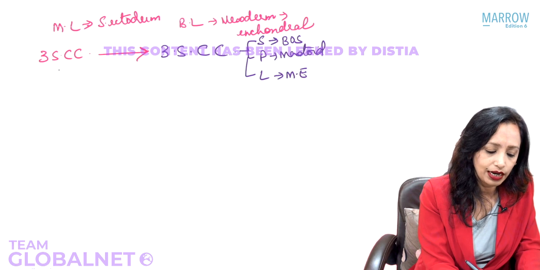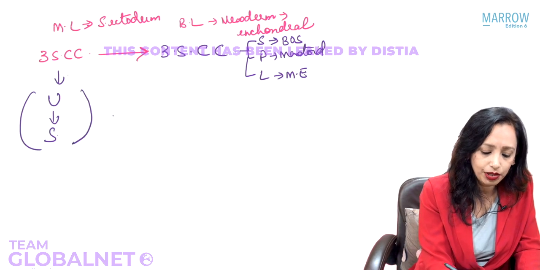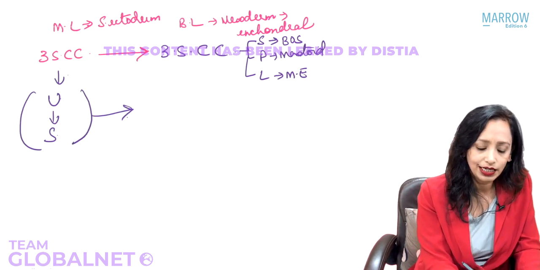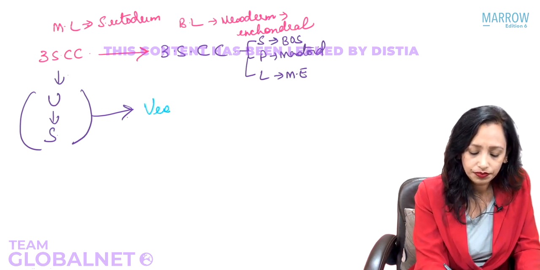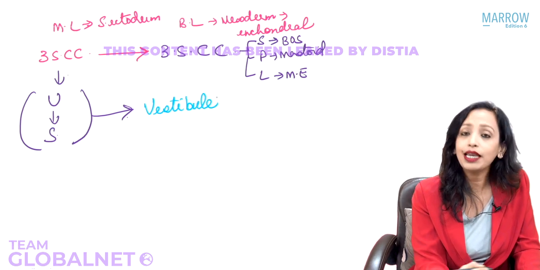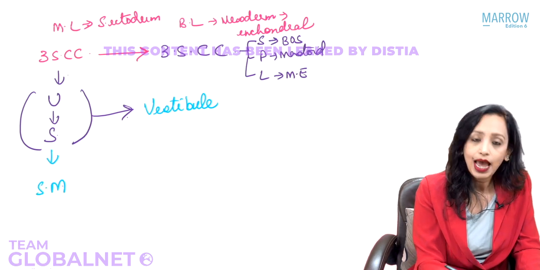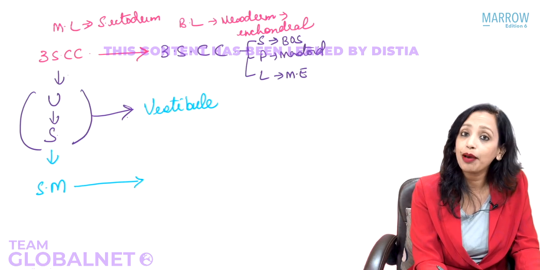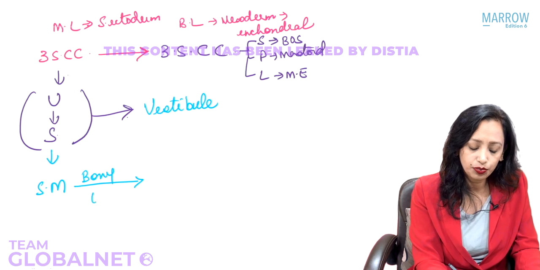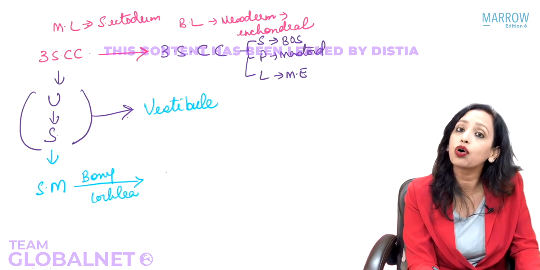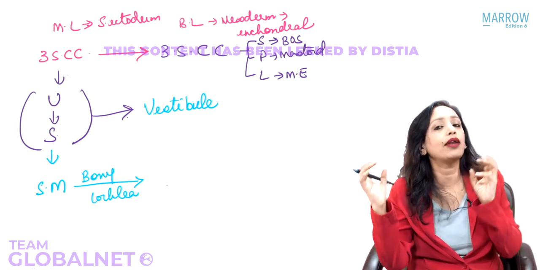Now after the 3 semicircular canals, in the membranous labyrinth, we have the utricle and then we have the saccule. So this part of the bony labyrinth around the utricle and saccule, what is that known as? Yes, it had the name with V. Around U is V. So that is what is known as the vestibule. Now after the saccule, the next part is the scala media, and around the scala media, the part of the bony labyrinth is known as bony cochlea, or it can be just named as cochlea. Which means that if I ask you what are the parts of the bony labyrinth, we have the semicircular canals, the vestibule, and the cochlea.